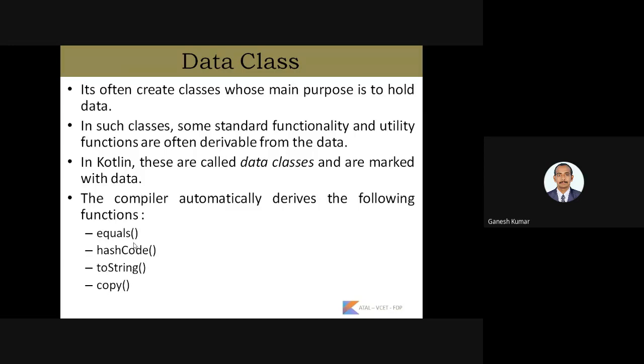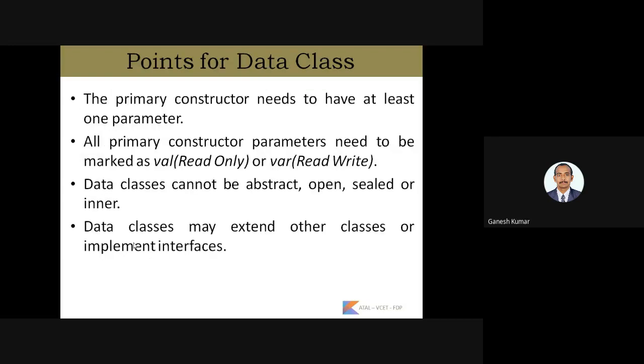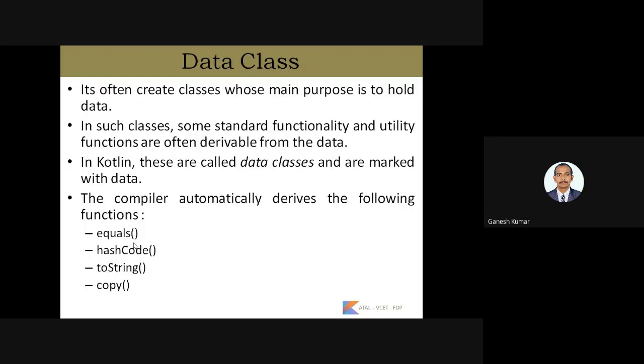So what is data? The values which we use for processing information in our programming language are called data. These data are to be stored, and with the help of those data we perform some functions, or the compiler performs some functions automatically with the help of the given functions called equals, hashCode, toString and copy. I think you have already seen these four functions. So what are the main things we are going to deal with? The data class rules are given in the next slide.